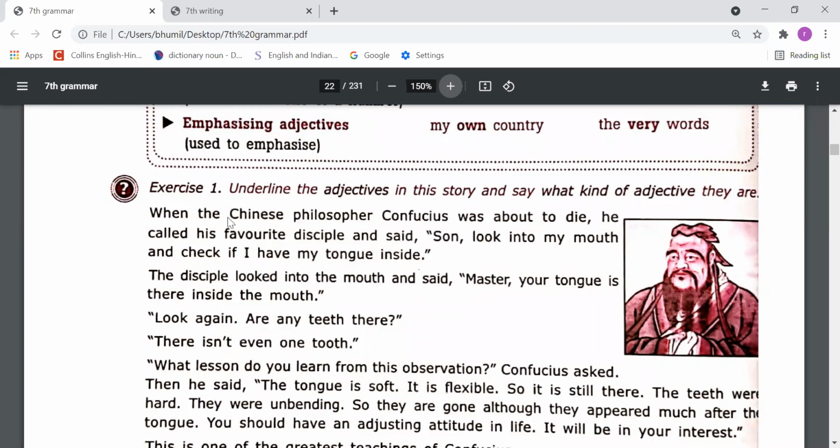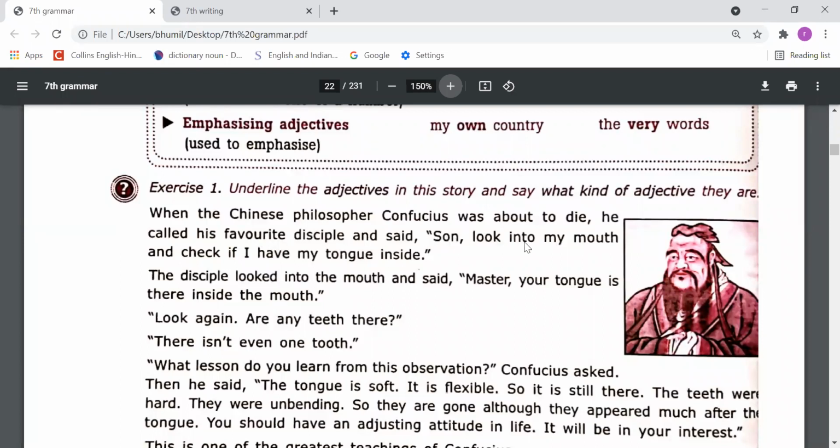So you can see that Chinese is a proper adjective here. That's how adjective is studied at this point. And was about to die, he called his favorite disciple. So in this you can say that his is an adjective and favorite is also an adjective, right?